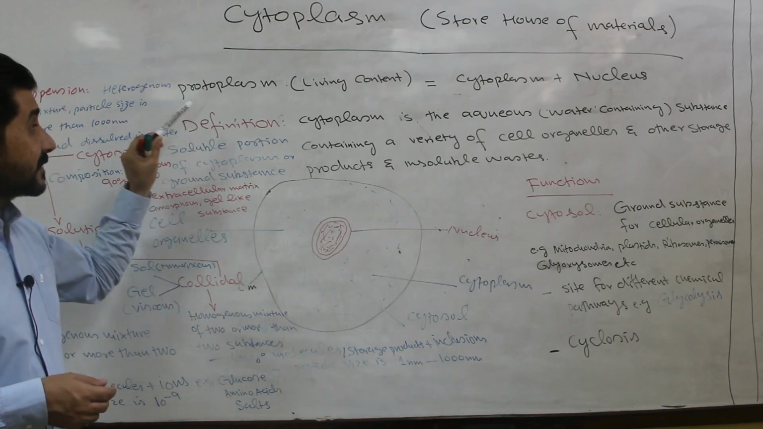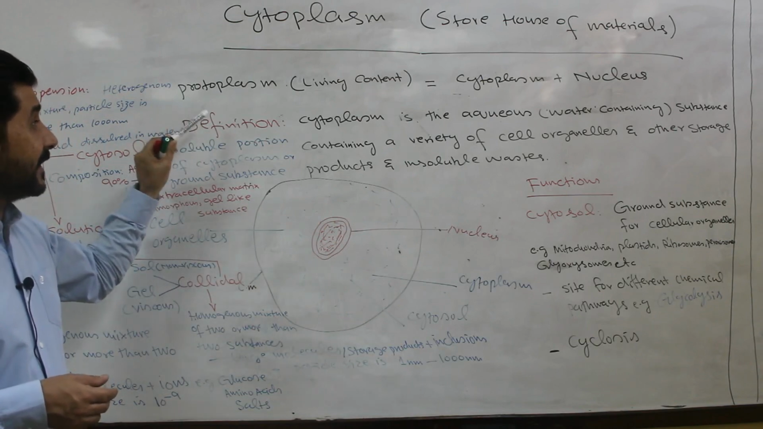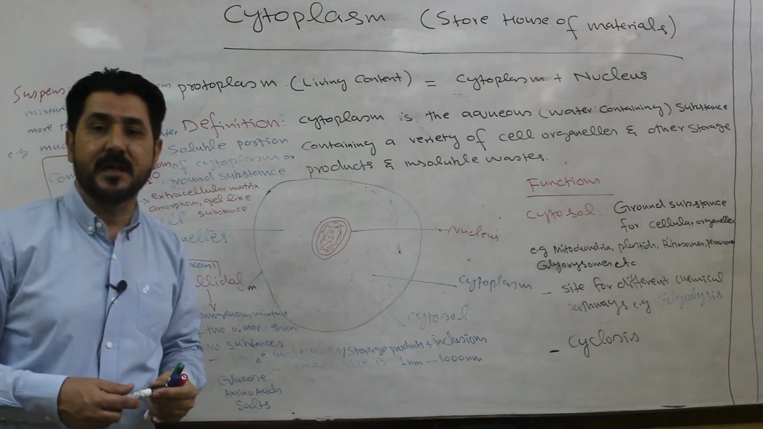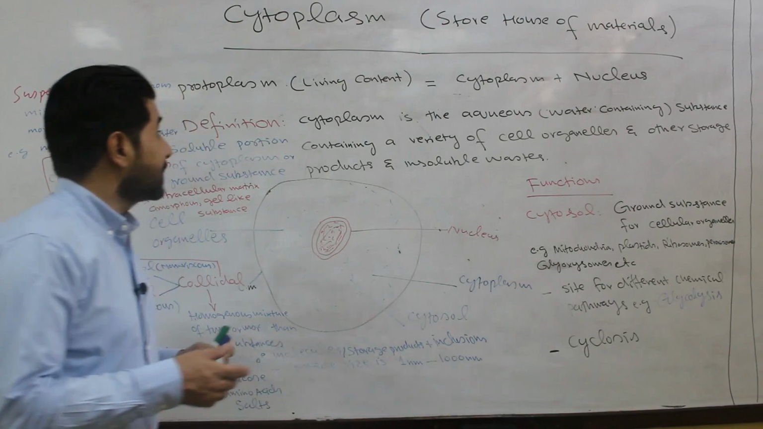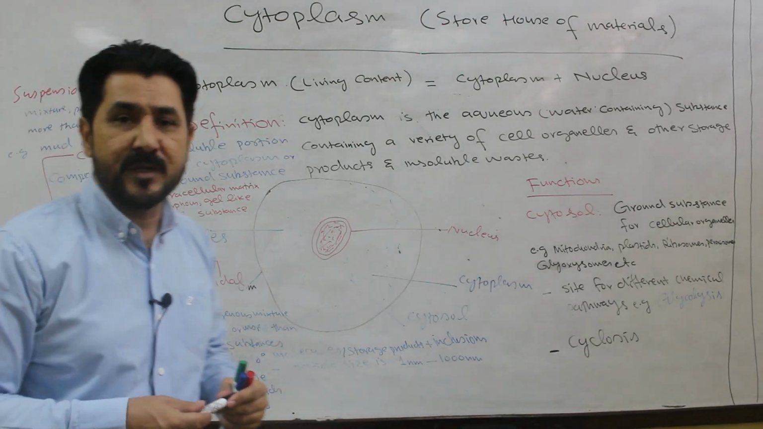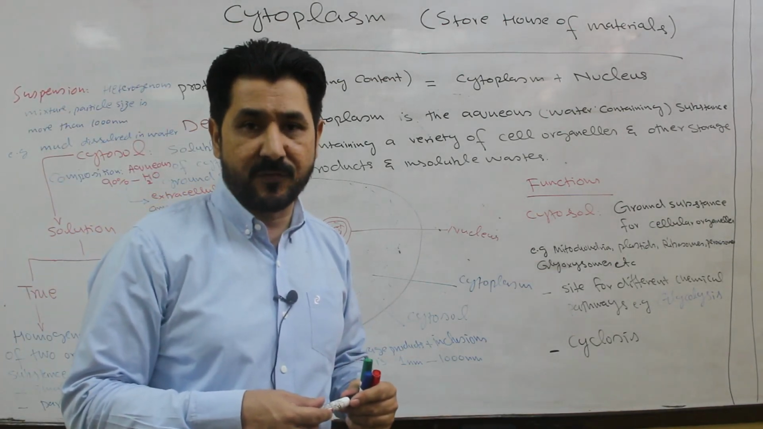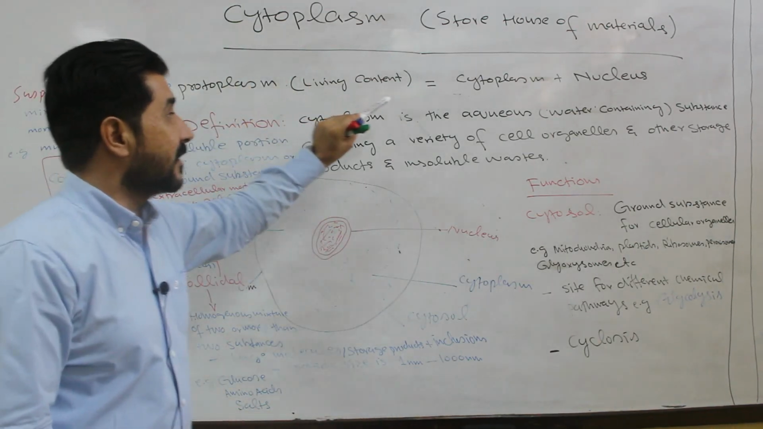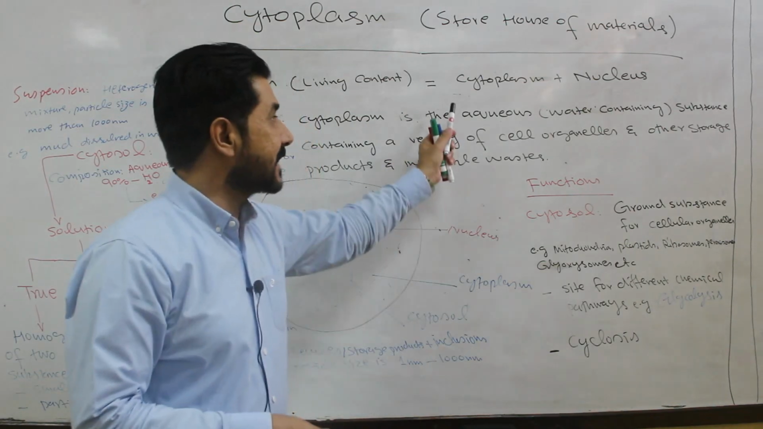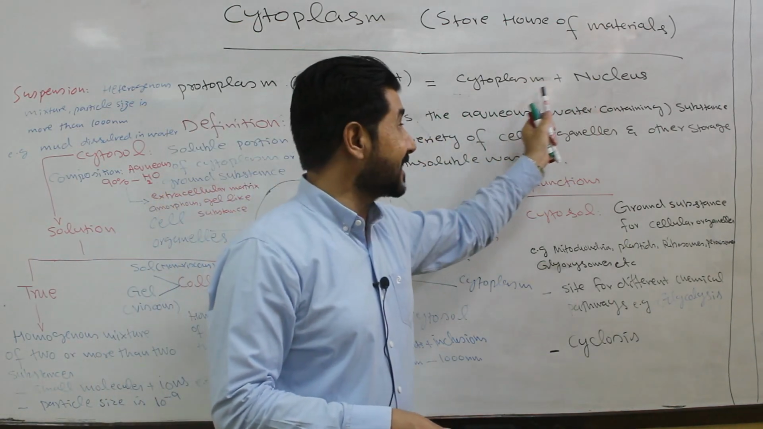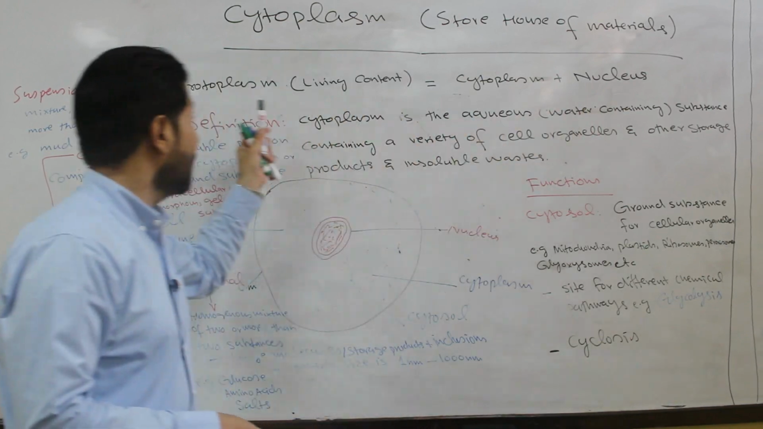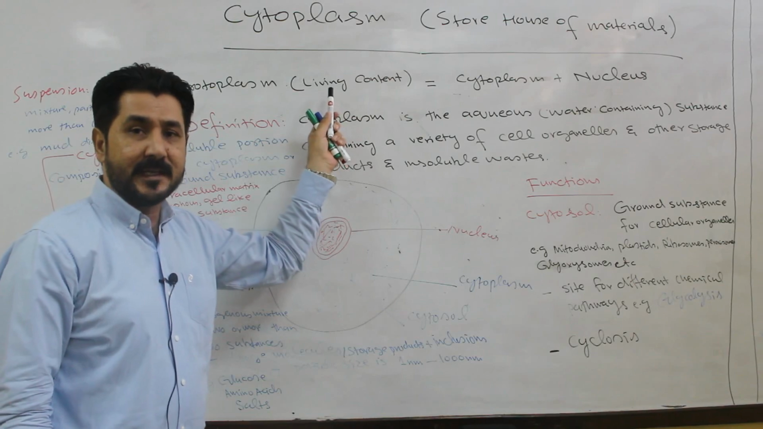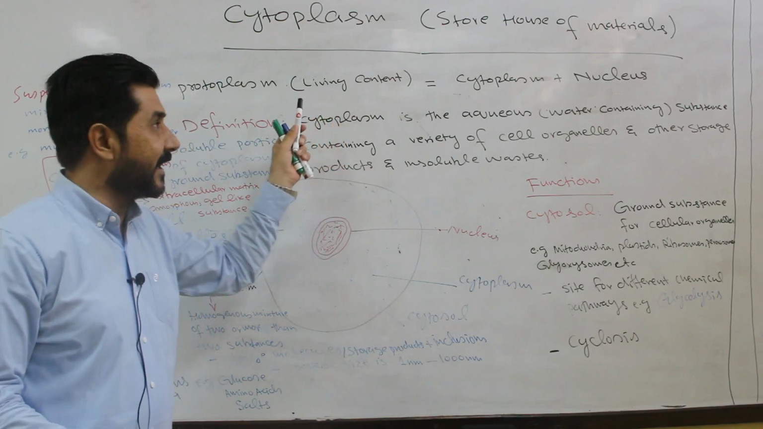So what is cytoplasm? Cytoplasm is made up of protoplasm. Protoplasm is the living content of the cell. Protoplasm is the living material from which a cell is made up. So protoplasm, the living content of the cell, is the combination of what? That is cytoplasm plus nucleus. Cytoplasm plus nucleus gives rise to protoplasm, the living material of the cell from which a cell is made up.